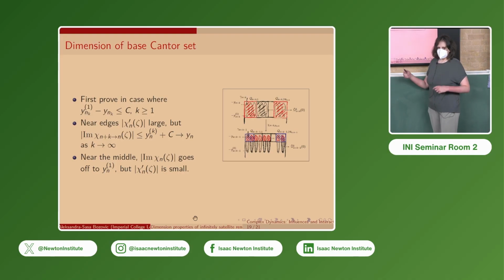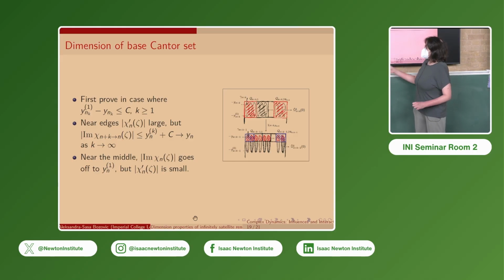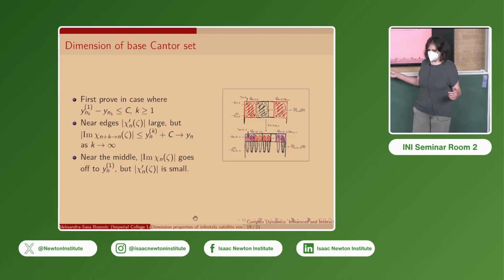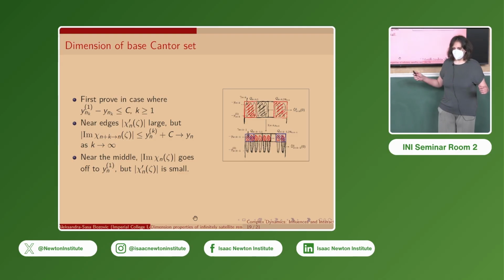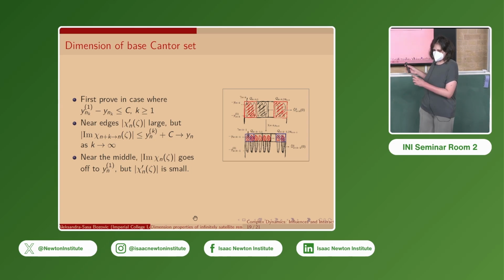So just to give a brief sketch, we first prove this result in the case where there is a subsequence for which the distance between these two heights, where the base Cantor set lies, is uniformly bounded. Then we can use for our coverings just a collection of uniform boxes.